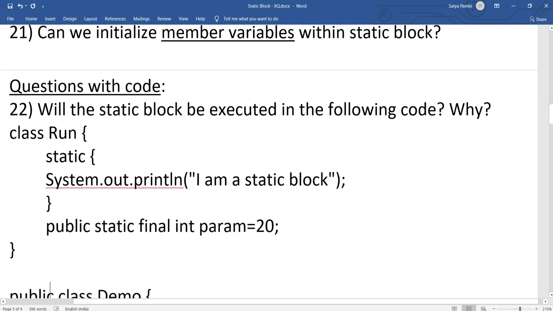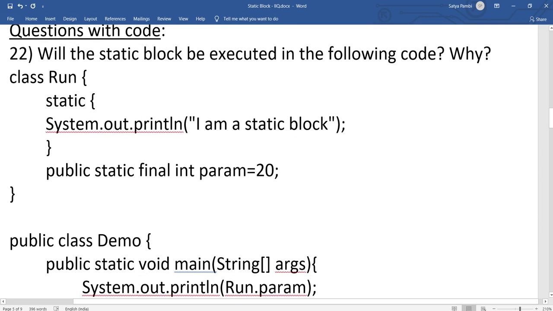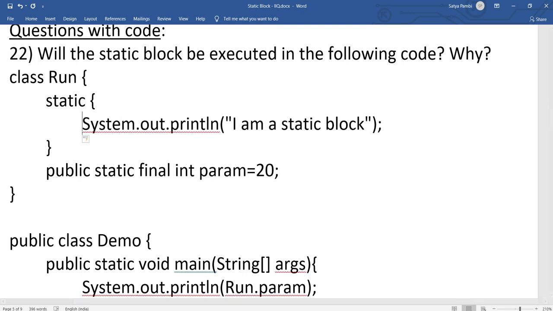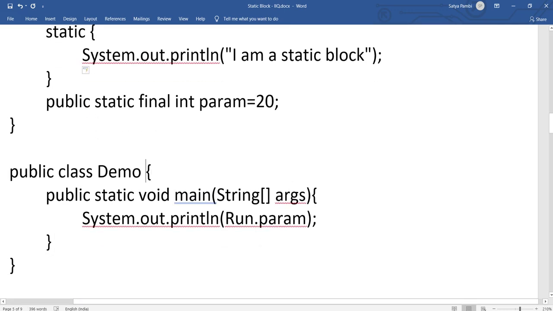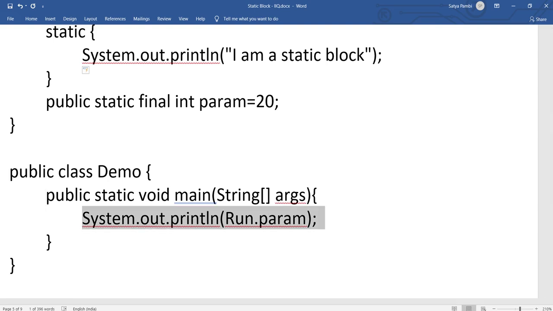And these are the simple questions we'll see quickly. Will the static block be executed in the following code? Why? So this is a class Run and there is a static block with System.out.println "static block", and this is a static variable, static final int param = 20. This is another class, public Demo class, and there is a main method. Inside the main method I am printing Run.param.